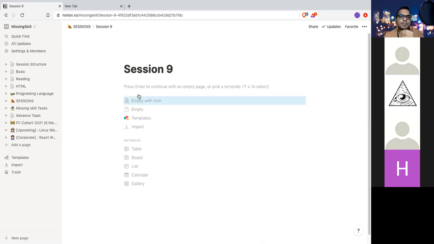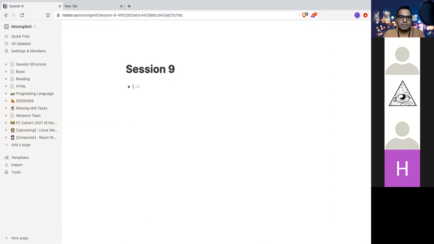Okay, so if I write down here, JavaScript is a dynamic type, and we have two categories. One is primitive, another is non-primitive.